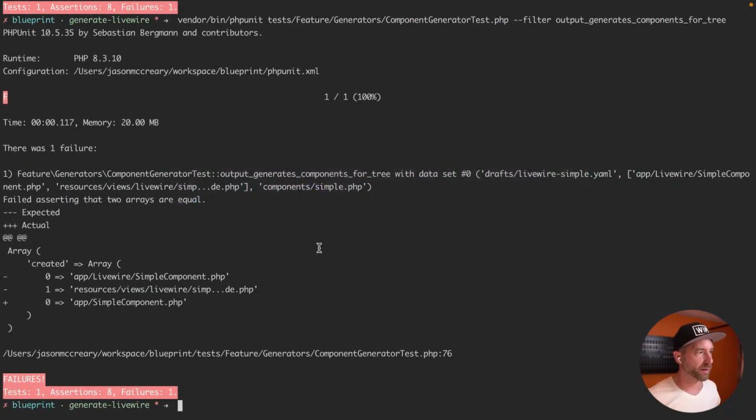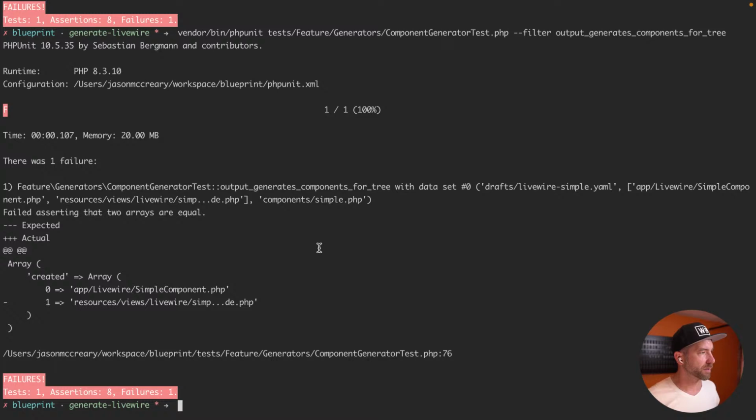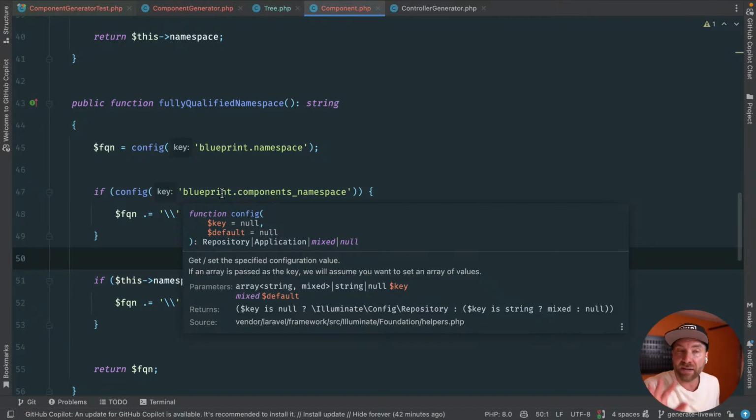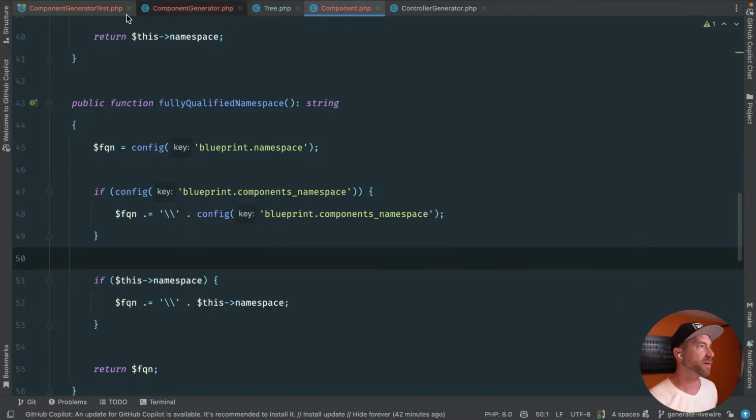And theoretically, okay, good. We have app Livewire simple component now. Boom. Okay, it's there. That's good. It's the first thing output. It's output to the right path. Does it have the right content? I don't know. We'll see once we're past this failing test.